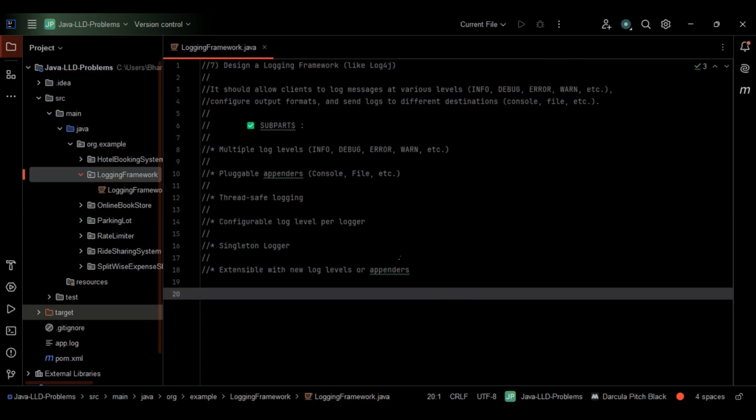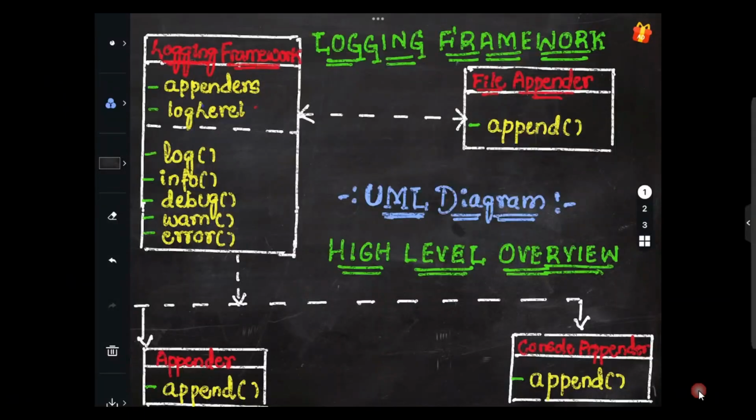First, let's discuss the UML diagram. After discussing the UML diagram, we can discuss the design patterns that we are going to use, whether it may be singleton, strategy, anything. Then let's write the code and discuss the complexities of the code along with future scope. So this is what we'll be doing. Let's start with the UML diagram.